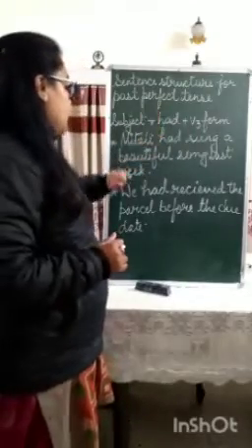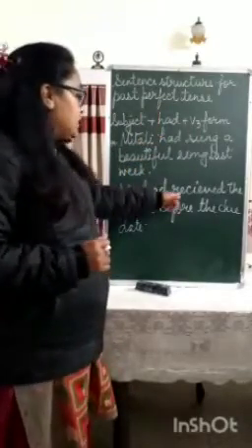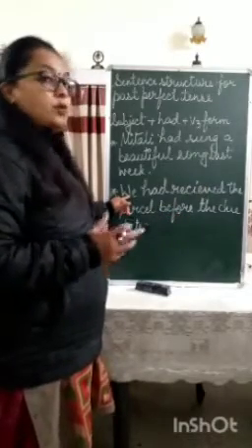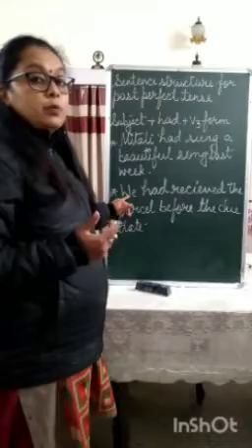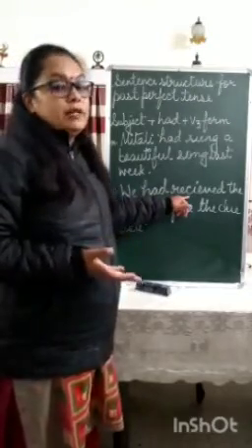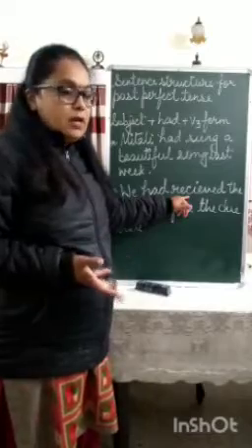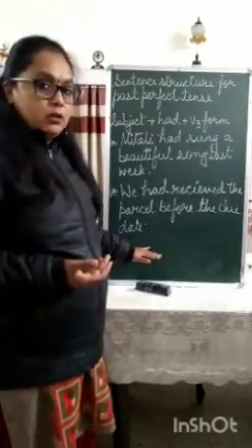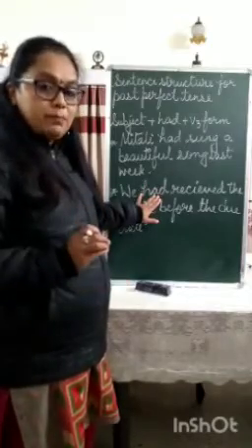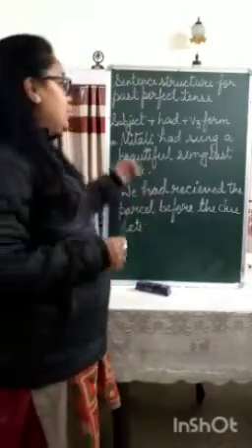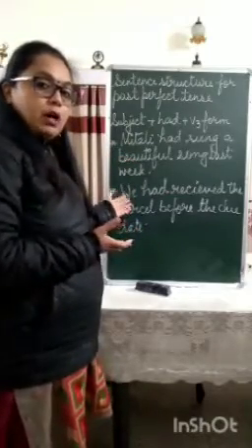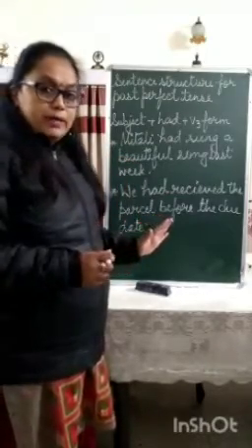And the second one: we had received the parcel before the due date. We is a pronoun which we use in place of plural nouns, followed by had, then the third form of receive, that is received, and the remaining information. So had is the helping verb in past perfect tense, which goes with singular noun and pronoun as well as with plural noun and pronoun. Right?